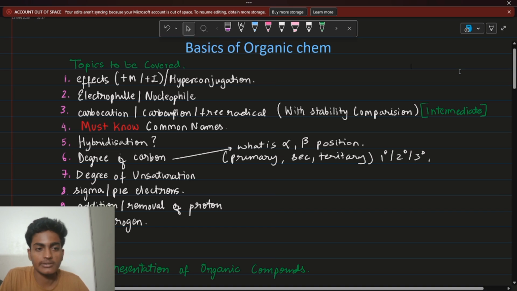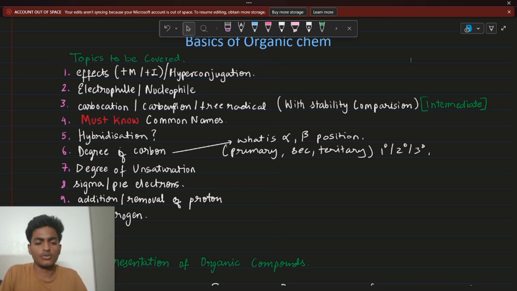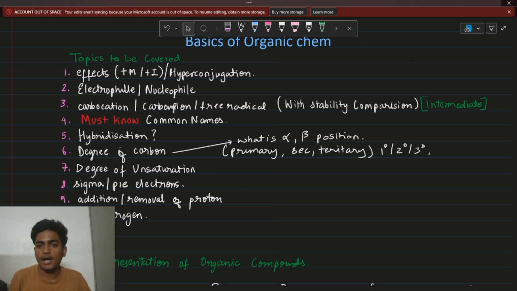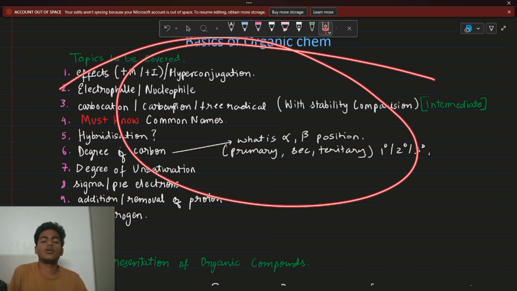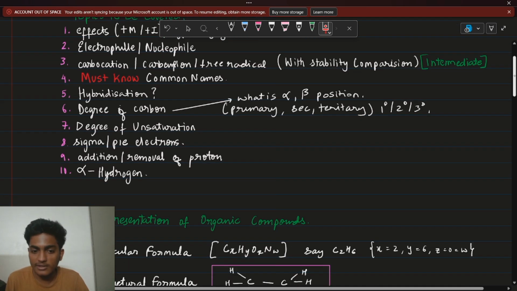Right? So next, guys. So effects. Let's start with effects. So basically, these are the topics. We're not going in this order, right? I've just listed this down. You can read this for your understanding, but yeah, we're not going according to this. Yes, I'll make sure that all these topics are covered properly, right? I'll make sure everything is covered, guys. So don't worry. But not now. All of this will be covered. Okay, guys. So let's progress further.